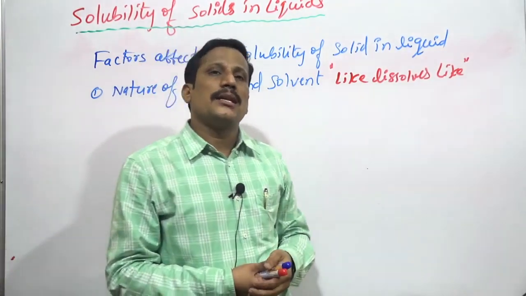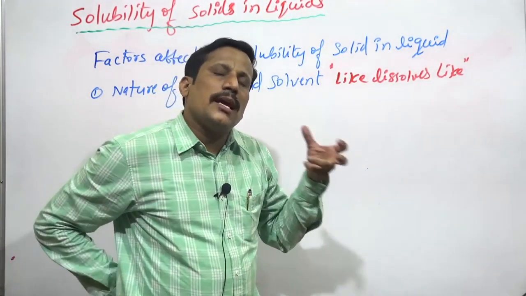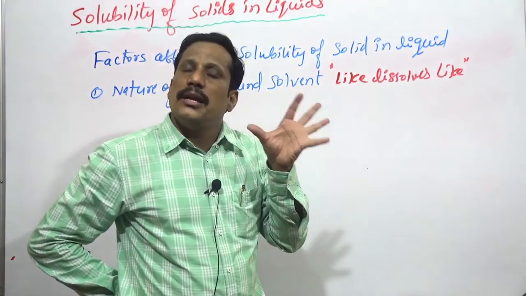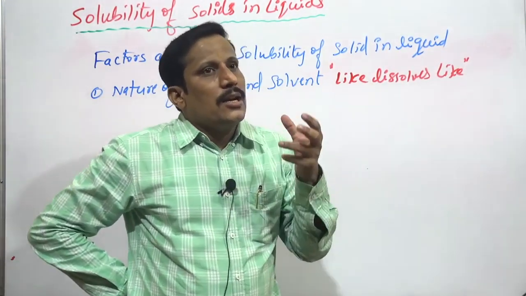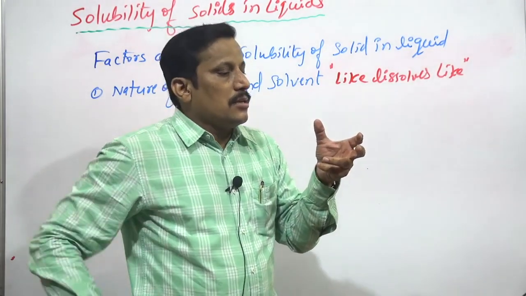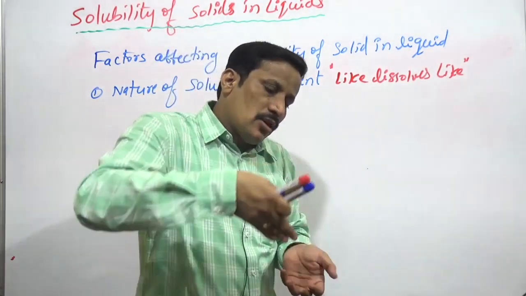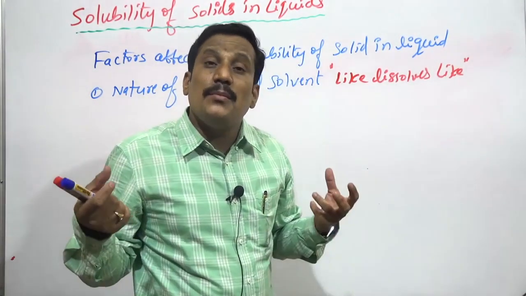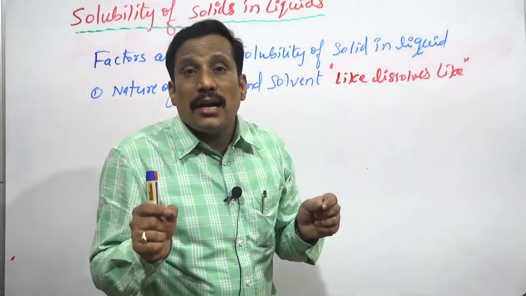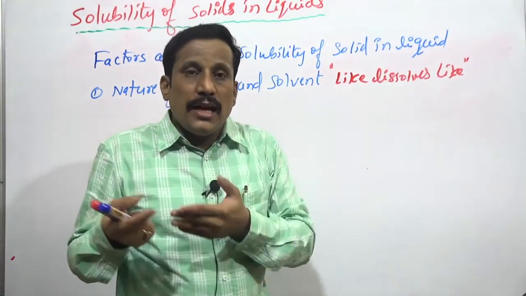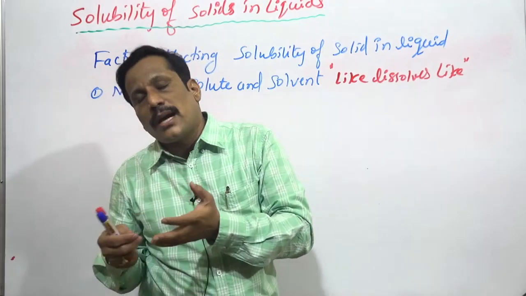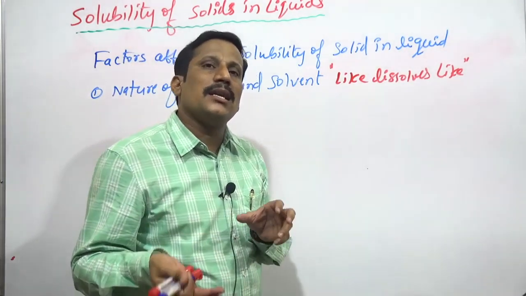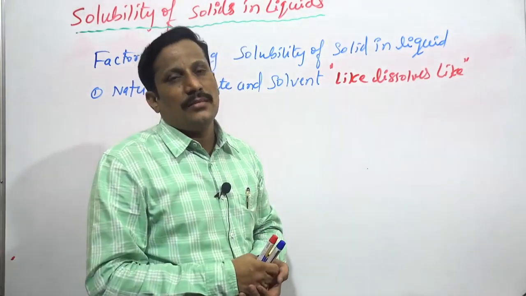Why does it happen like that? Why is it like dissolves like? Polar solvents can dissolve polar solutes more easily, because attraction of the particles becomes easy. The same kind of particles will be there. In the solute we have positive cations and anions, and in the solvent also we have cations and anions, so it becomes easy for them.